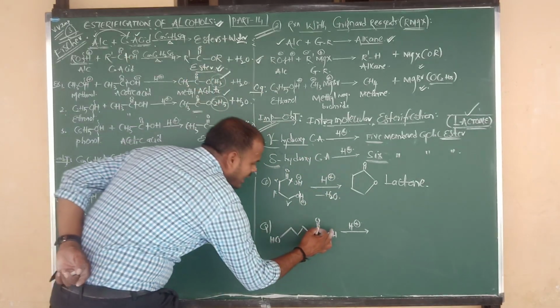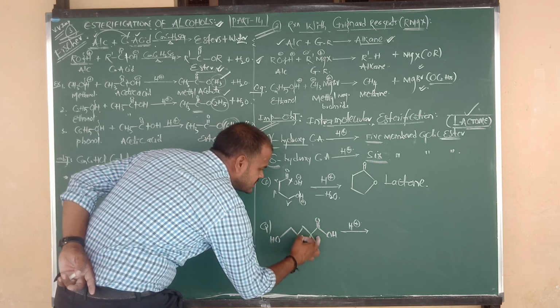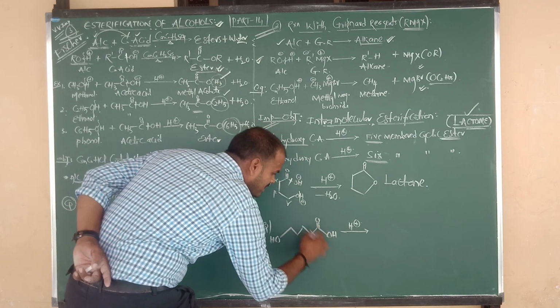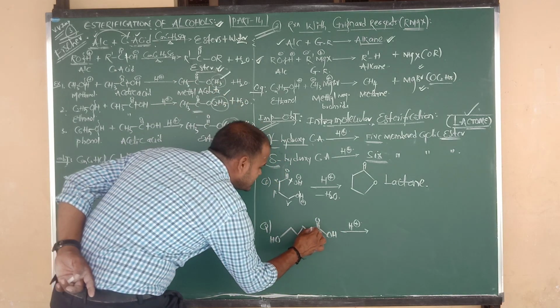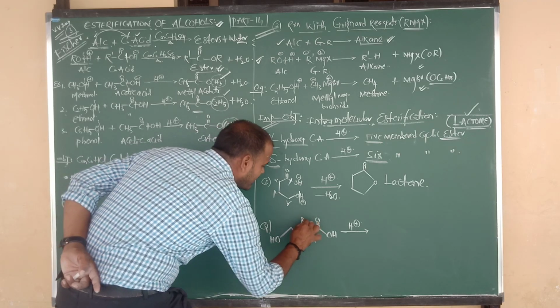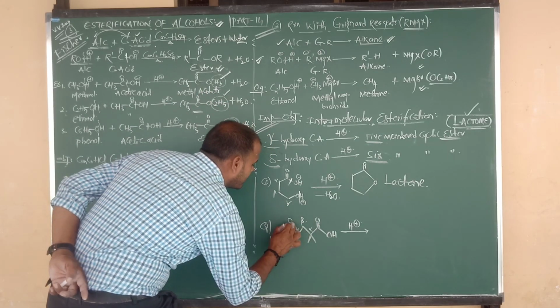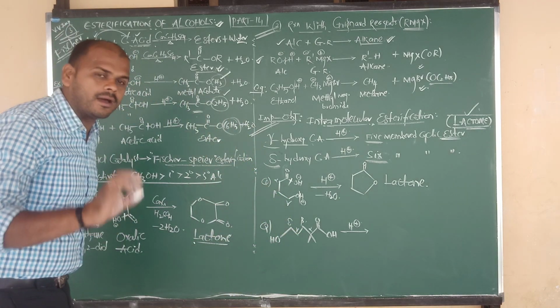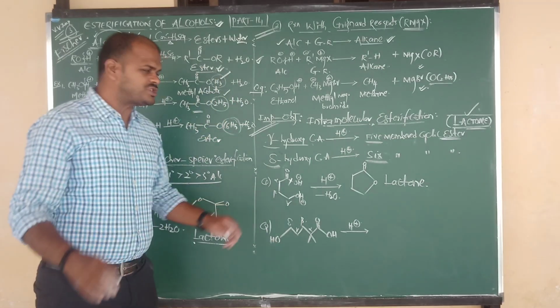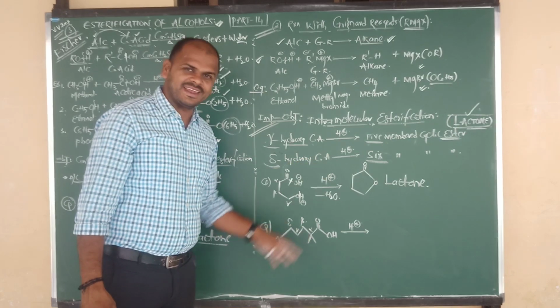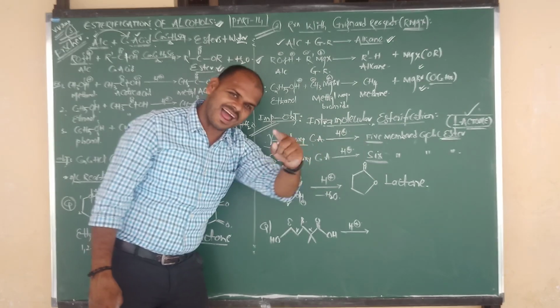Again, COOH is carboxylic acid. The adjacent carbon is alpha, next is beta, next carbon is gamma and next carbon is delta. Delta connected to OH, so delta hydroxy carboxylic acid gives a 6-membered lactone.